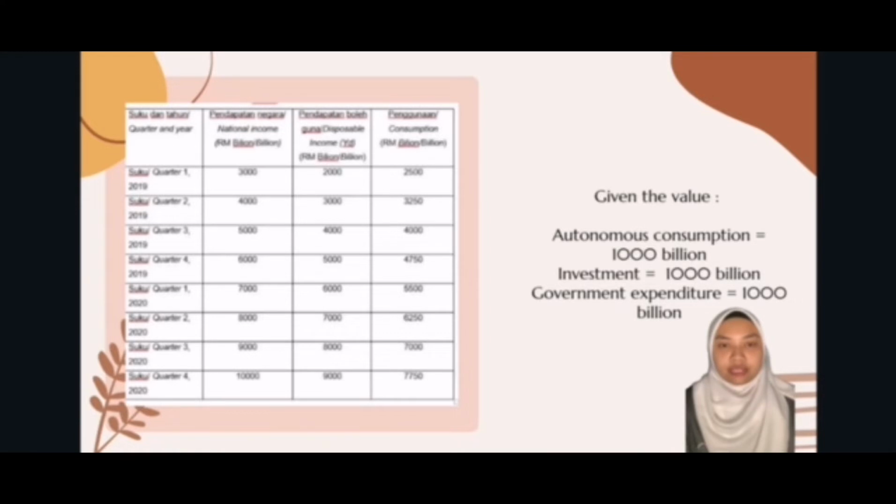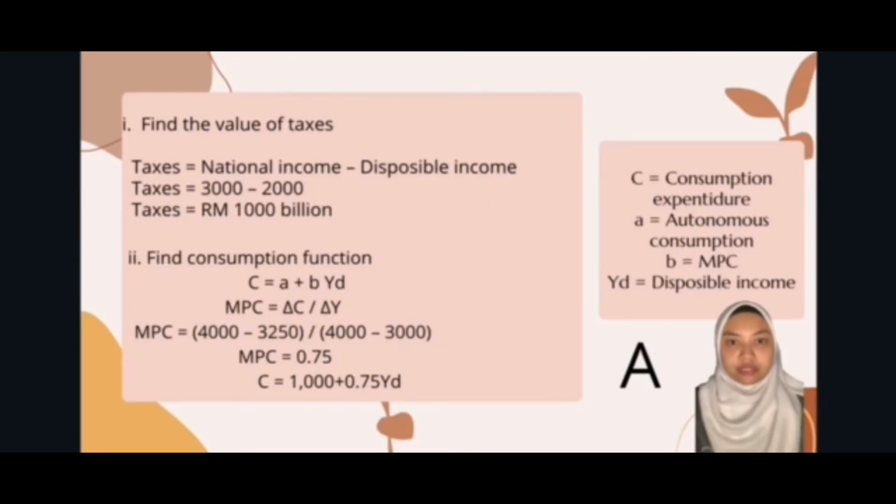In the question, the values of autonomous consumption, investment and government expenditure are also given, all 1,000 billion ringgit Malaysia. So, the first question is to find the value of tax. The formula for tax is national income minus disposable income. This value I took from the table in quarter 1 2019, so tax is equal to 1,000 million ringgit Malaysia.